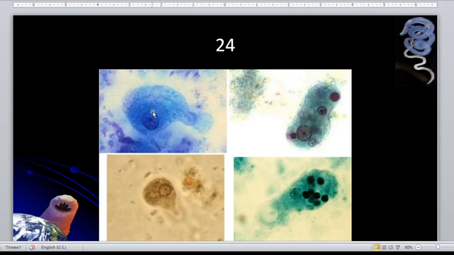So we have here again stained specimens containing the trophozoite stage of the Entamoeba histolytica, wherein we have here one nucleus, isa lang na nucleus. These two images, they have ingested red blood cells. So there. And aside from that one, they have central karyosome. So, nasa gitna yung karyosome. And the peripheral chromatin are fine and evenly distributed. So, I hope you remember those, guys.